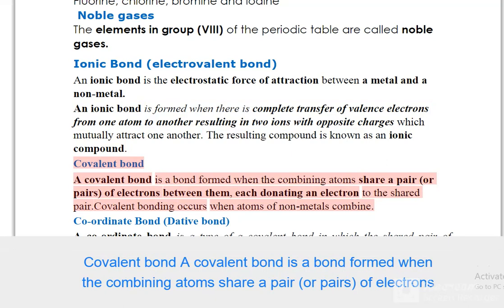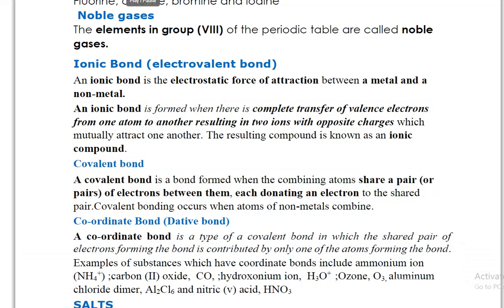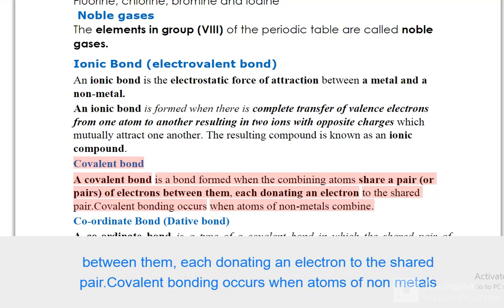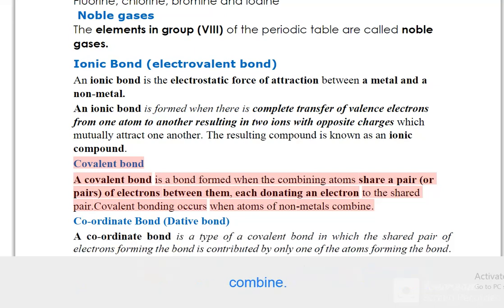Covalent bond. A covalent bond is a bond formed when the combining atoms share a pair, or pairs, of electrons between them, each donating an electron to the shared pair. Covalent bonding occurs when atoms of nonmetals combine.